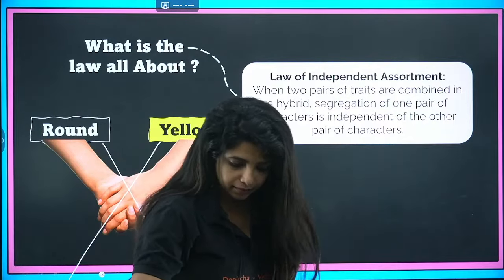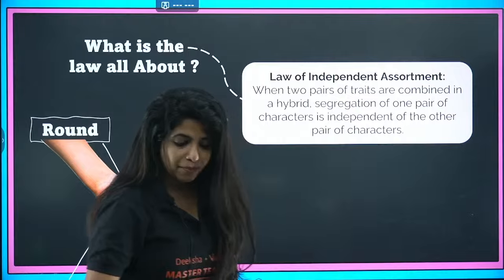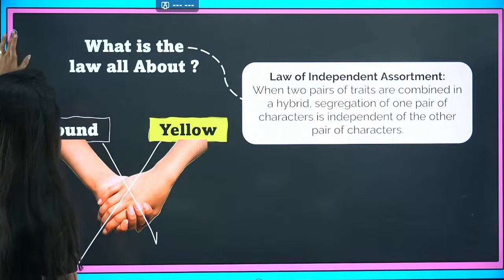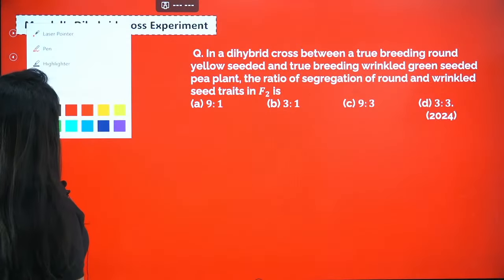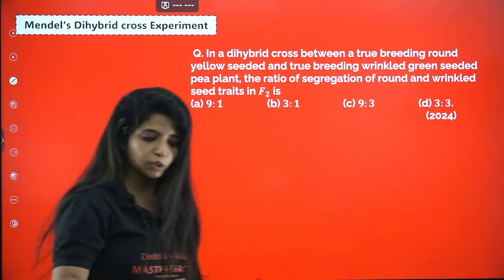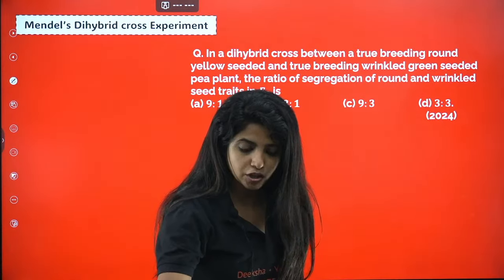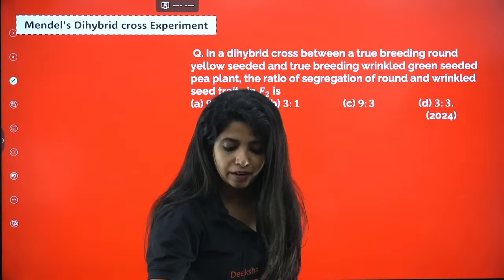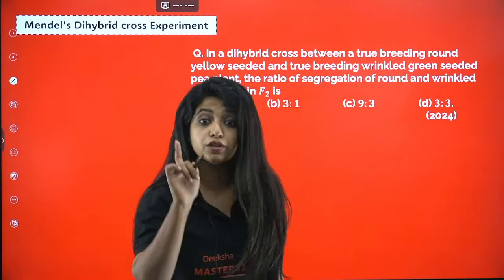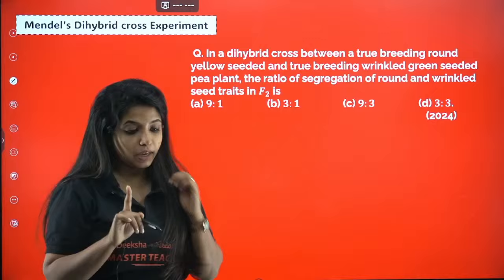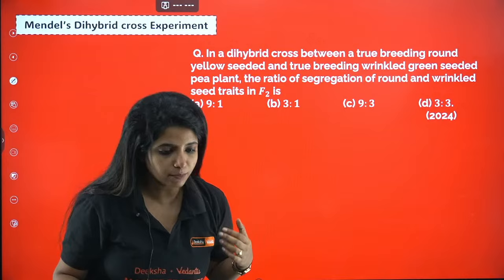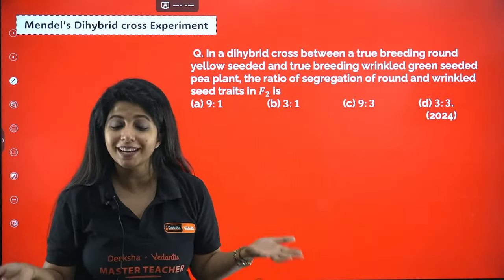Okay? Good? Ma'am, how to study biology? This is how we study biology. Understand the concept, solve the questions. Understand the concept, solve the questions. That is how we study biology. If you just go and read your NCERT and do not solve the questions, you will lose your marks. Because a different type of question comes every single time. So you cannot expect anything.